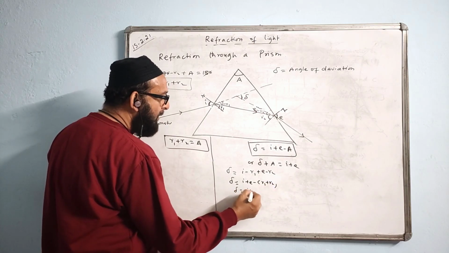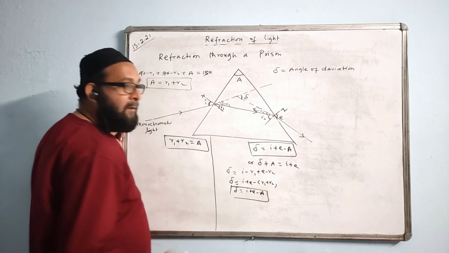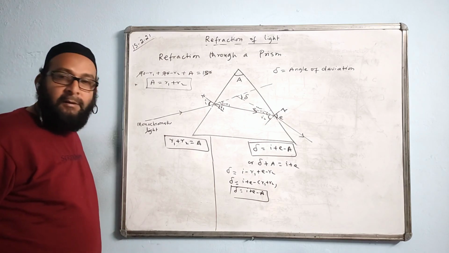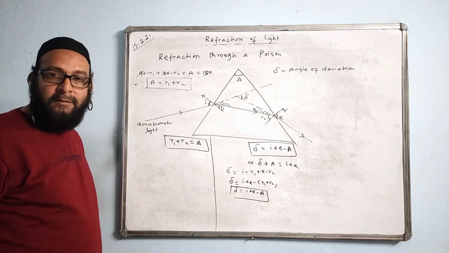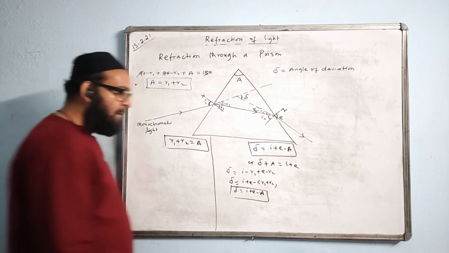We know R1 plus R2 makes A. So this is the formula: angular deviation is equal to I plus E minus A. Understood?